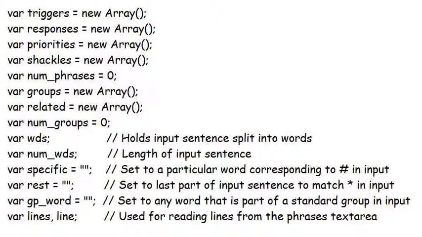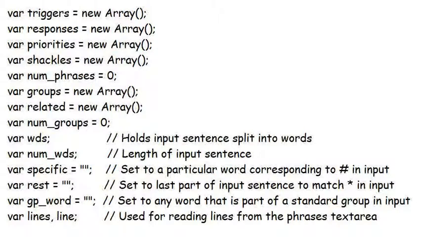The groups are stored in array groups similarly, with the members of those groups being stored in array related. Similarly, each element of related is itself an array for all the different members of that group, and the number of groups is given by num_groups. When the user types in the input and presses Enter, that input is split up into words and stored in a variable WDS, which will of course be an array. The number of words will be stored in num_WDS.